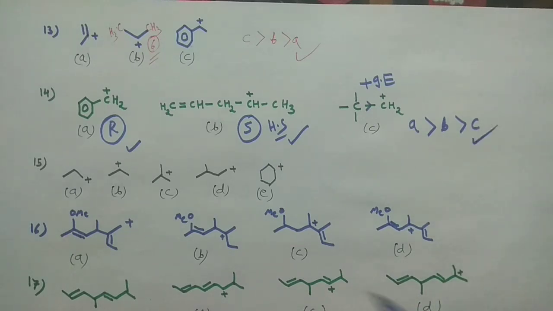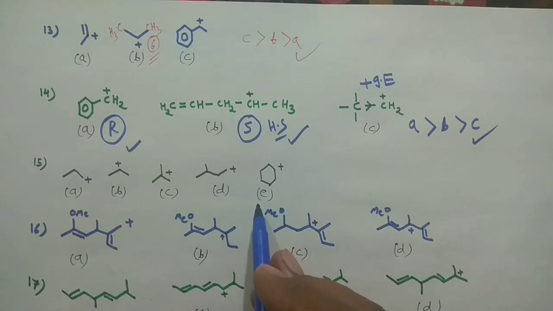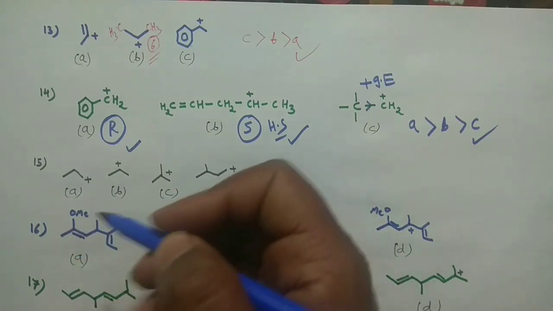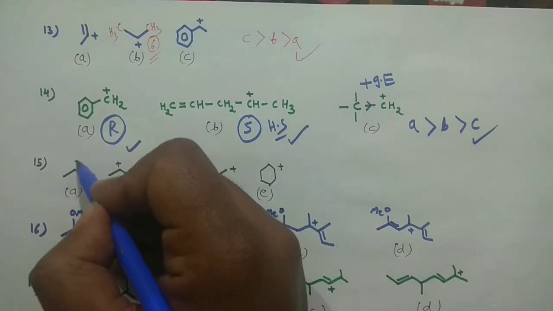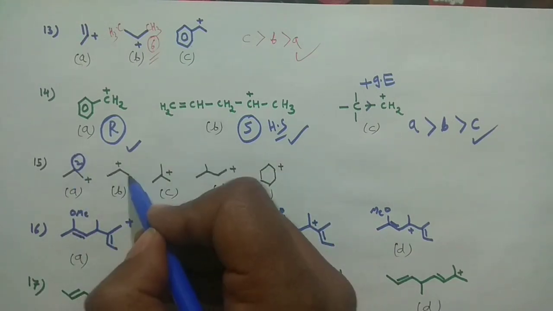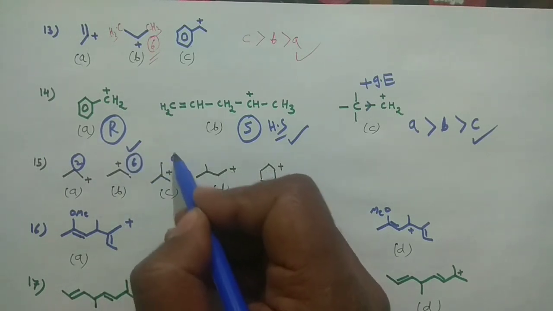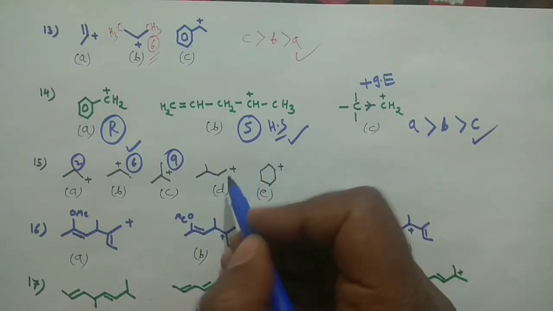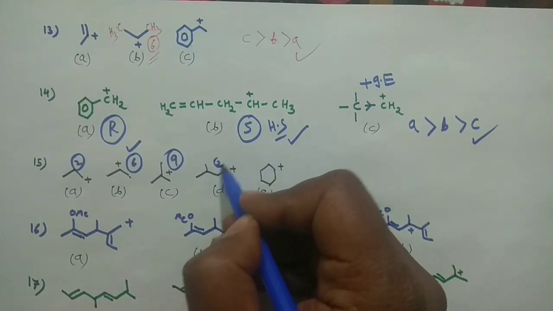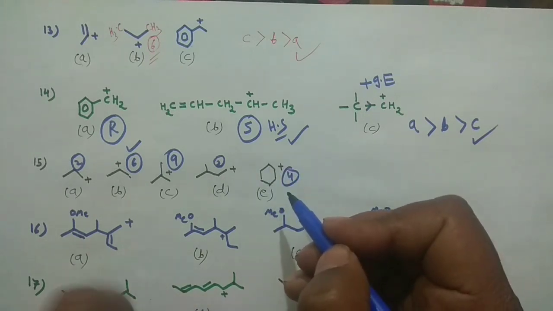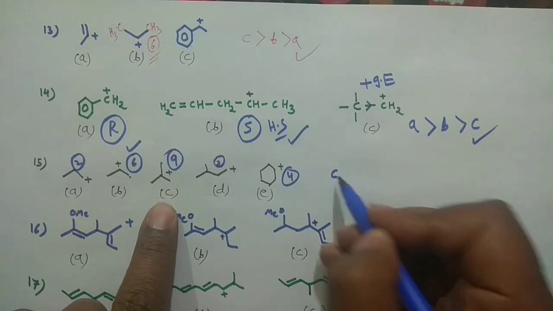Okay, now this is again the same kind of problem, so I'm not solving this particular problem. You can do it on your own. You simply count the hyperconjugative structures. Say this is your CH2, so 2 hyperconjugative structures, 3 3 6 hyperconjugative structures, 3 3 6 3 9 hyperconjugative structures, and in that case 2 hyperconjugative structures, and in that case 2 to 4 hyperconjugative structures. Okay, so in that case C would be your most stable. It is looking just like that.